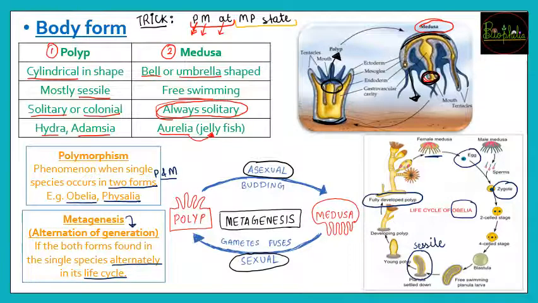So the conversion from polyp to medusa stage is because of asexual reproduction. And medusa to polyp happens with the help of sexual reproduction. So the trick is PM at MP state. That is the trick to remember metagenesis in the coelenterates. I hope now you won't forget the conversion of polyp to medusa stage, that is, alternation of generation.